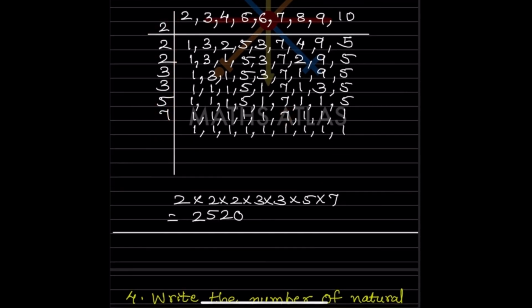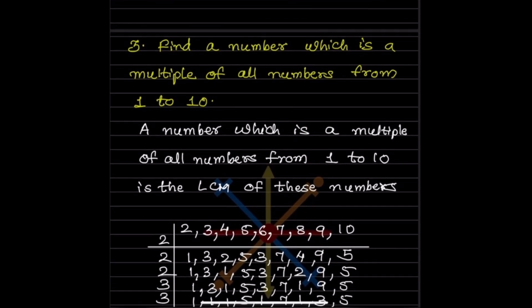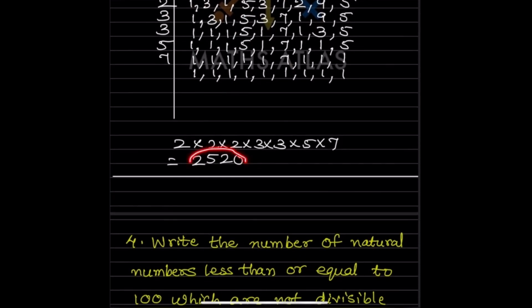Now what are you going to do? All these things we have written over here. When you multiply all of this, you can multiply and see, that is going to be 2520. So what did they ask? Find a number which is a multiple of all numbers from 1 to 10. That is 2520.